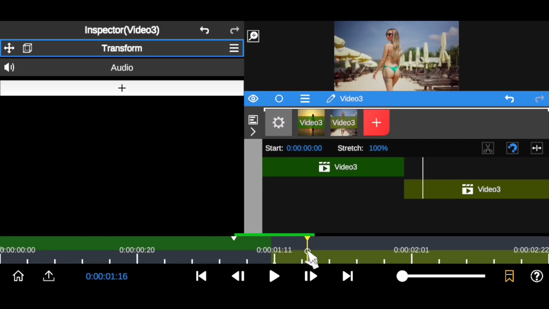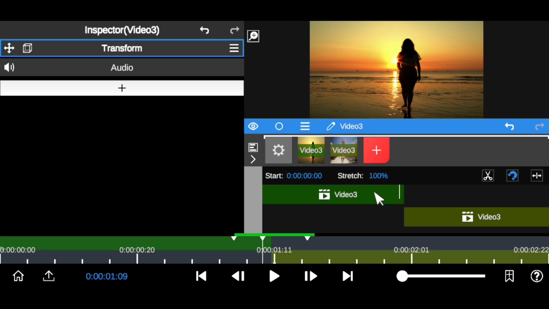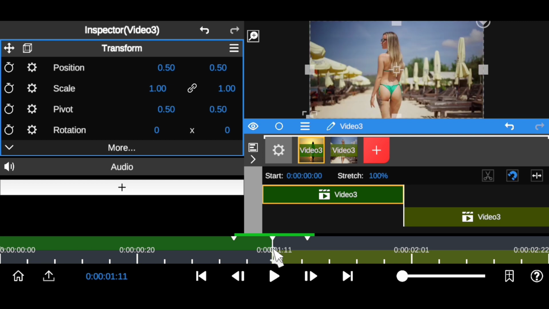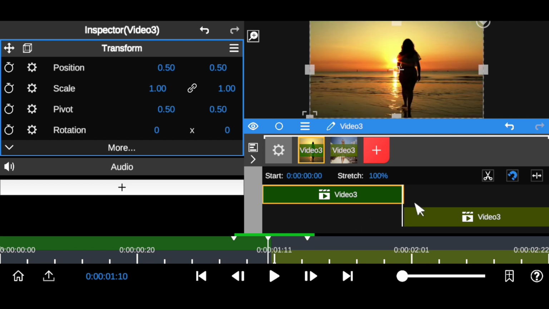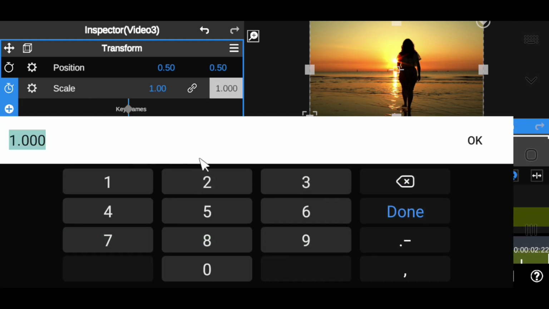Alright, since we've added the marker onto the part where we want to add the effect, all we want to do now is to add the distortion scale zoom transition onto the first clip and onto the second clip to have that awesome seamless transition. Make sure you bring your timeline to the end of this cut of this clip, open up the scale parameter right here and add the first keyframe right there. You want to scale it to 2.0,